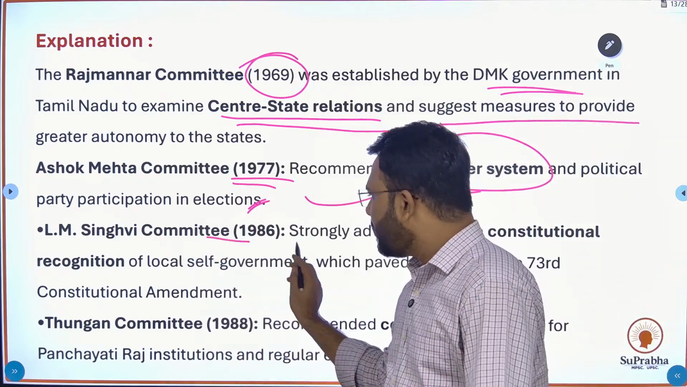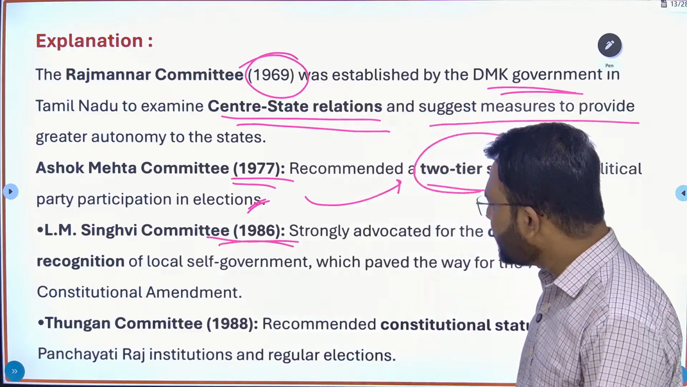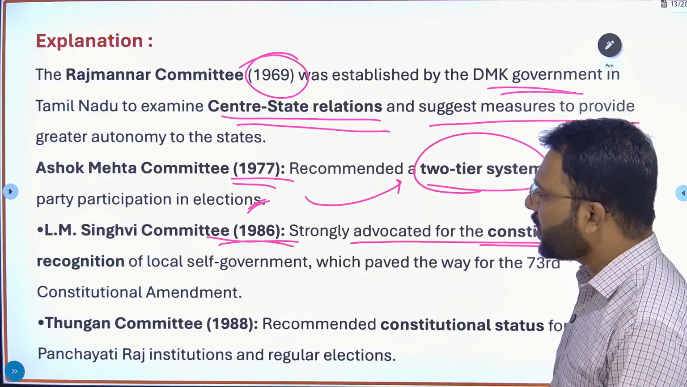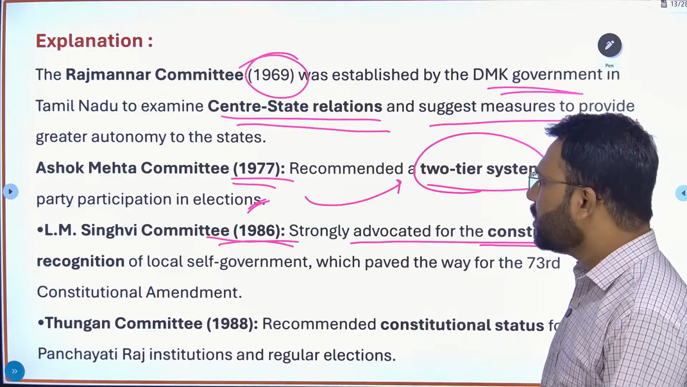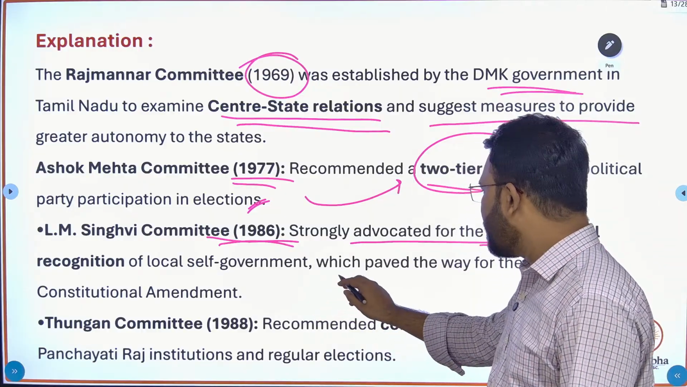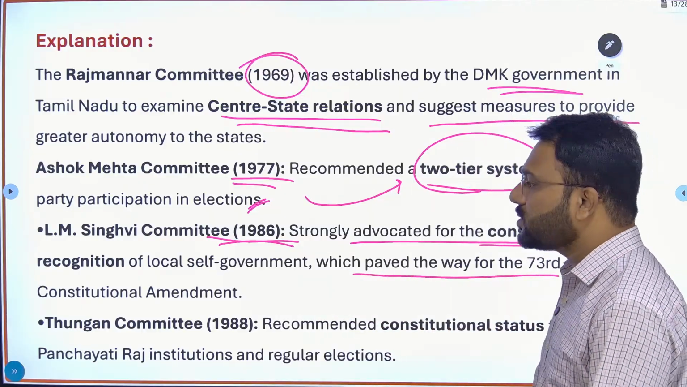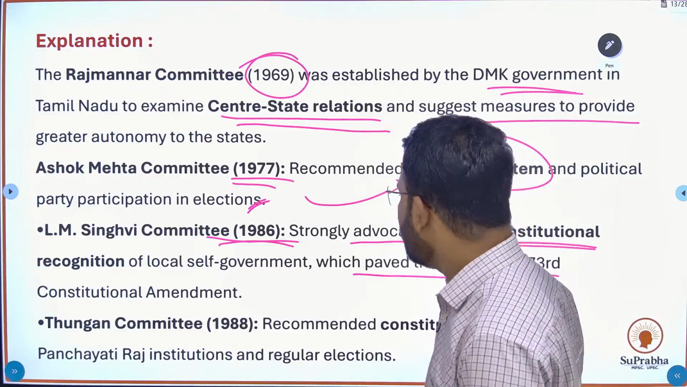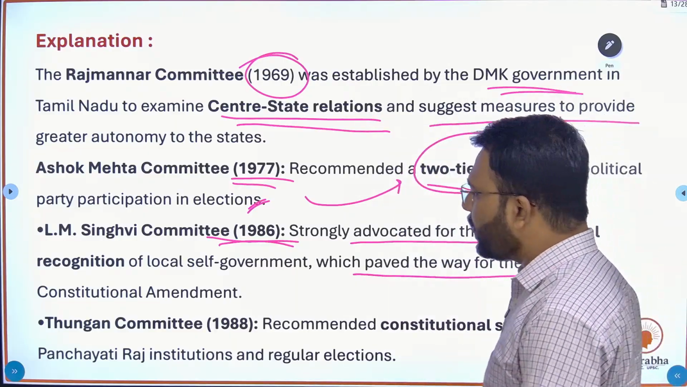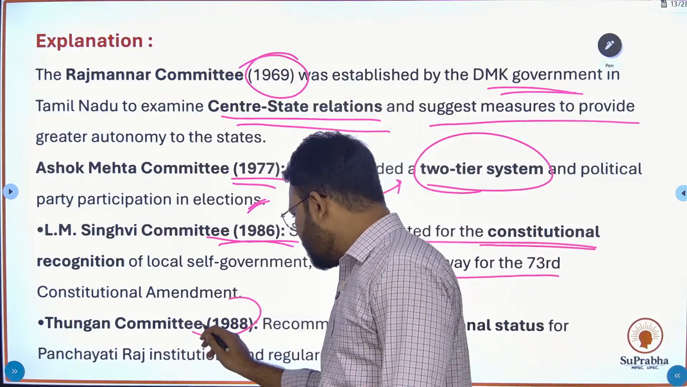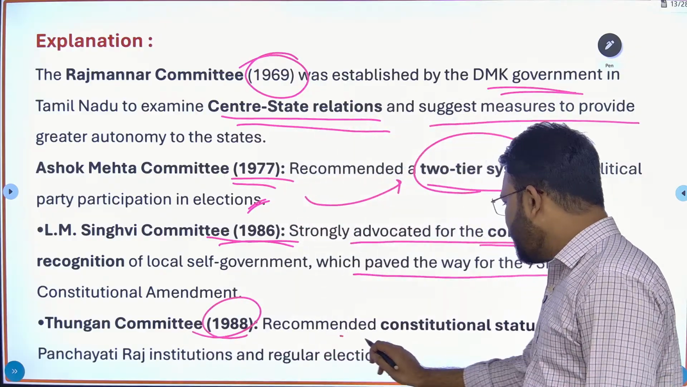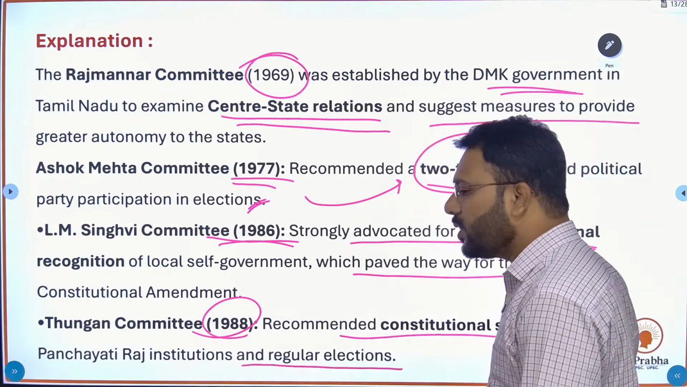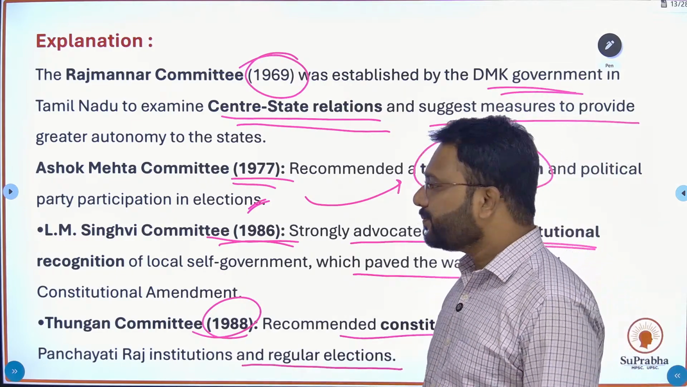LM Singhvi Committee was established in 1986 and strongly advocated constitutional recognition or status for local self-government, which paved the way for the 73rd Constitutional Amendment Act of 1992. Thungan Committee was established in 1988 and recommended constitutional status for Panchayat Raj institutions and regular elections.